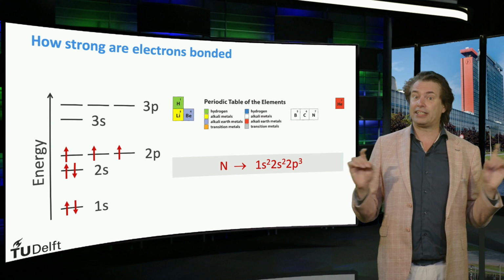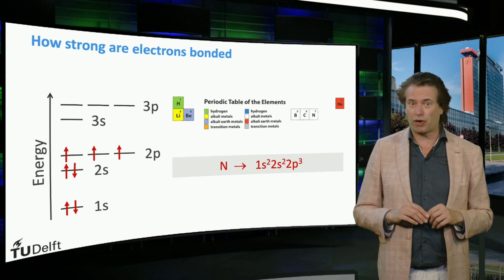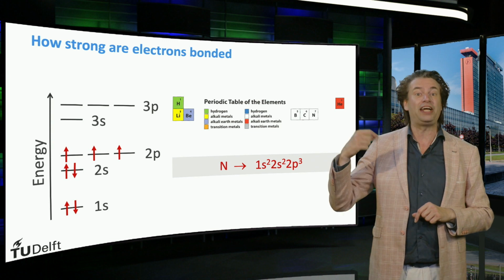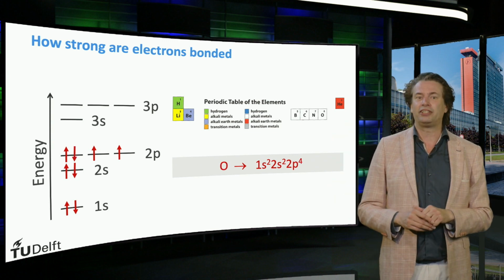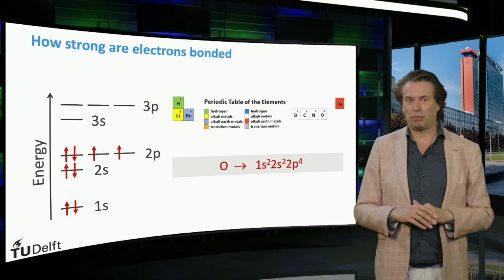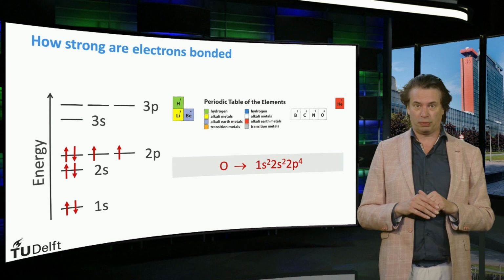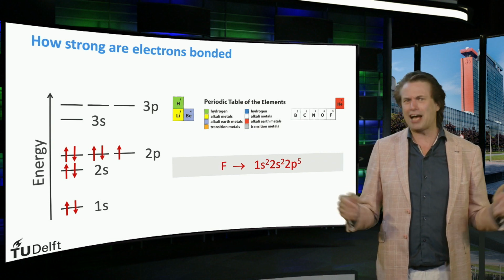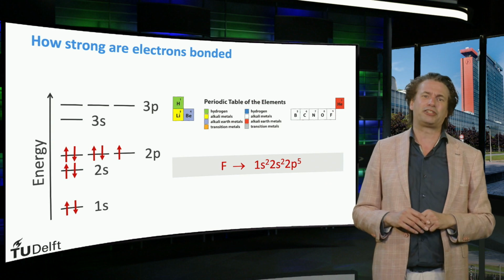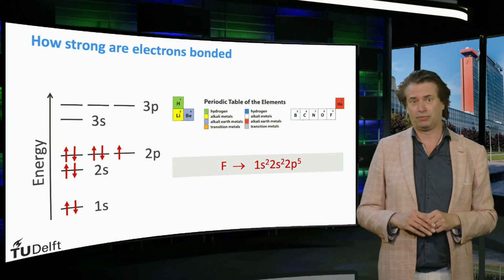The next element is nitrogen. It has 7 electrons in orbit around the nucleus and can fill up to 3 electrons in the 2p state. The next element is oxygen. It has 8 electrons in orbit around the nucleus and can fill up to 4 electrons in the 2p state. It starts to get boring, isn't it? Fluor has 9 electrons in orbit around its nucleus and can fill up to 5 electrons in the 2p states.